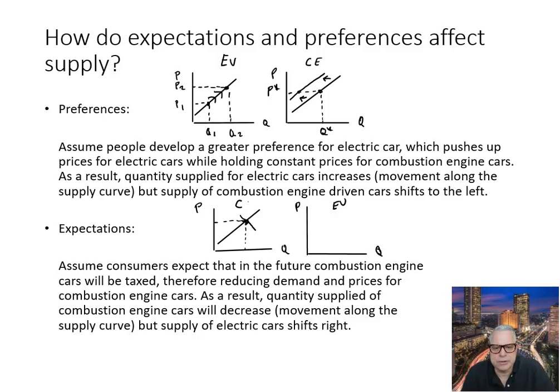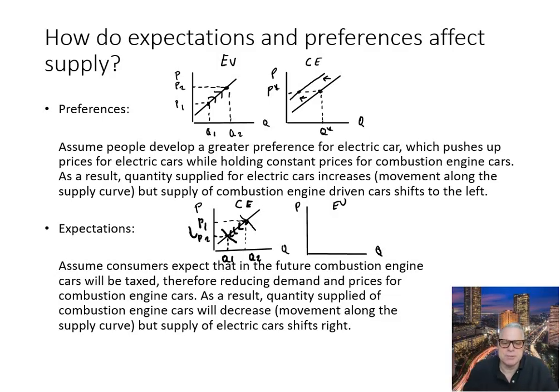So that is a CE. So as a result of the higher tax, there will be less demand for it. So the demand shifts to the left. So that means we will have a lower price. So the price goes down maybe from P1 to P2, and the quantity supplied of combustion engine vehicles decreases.